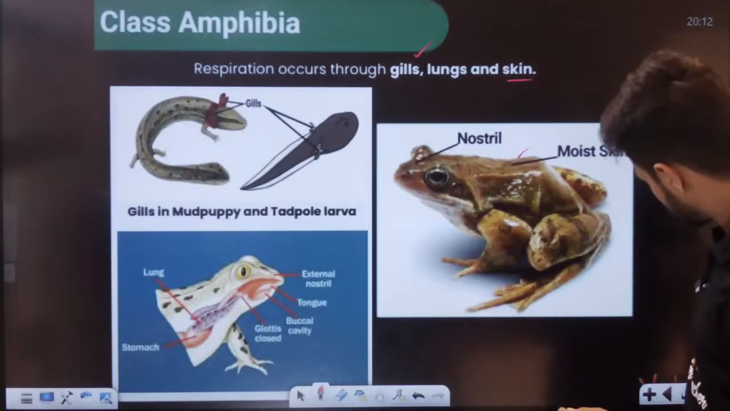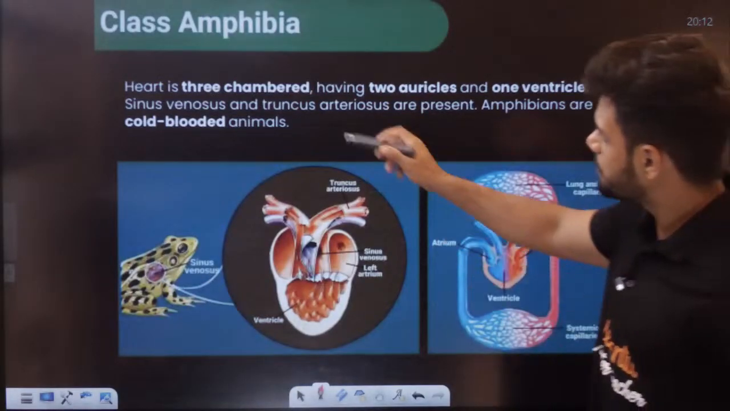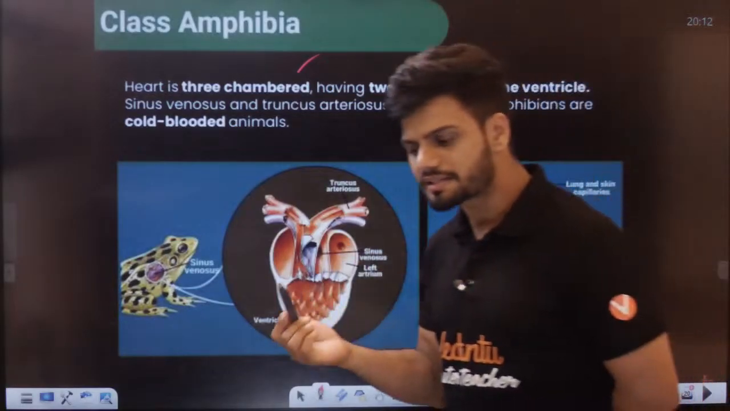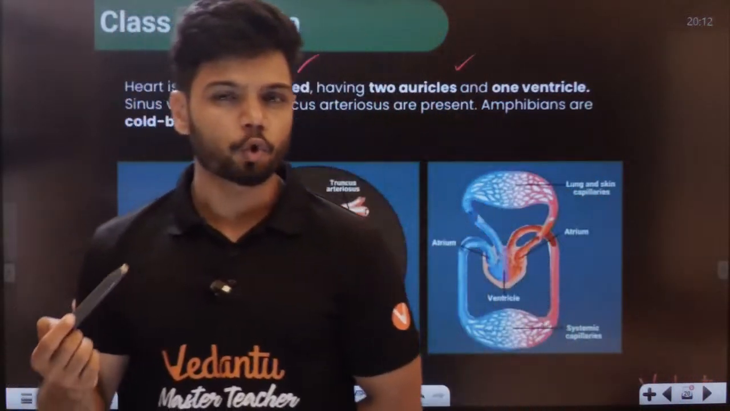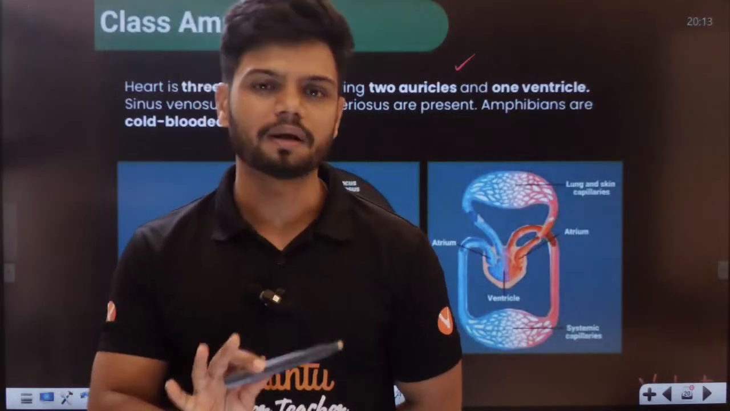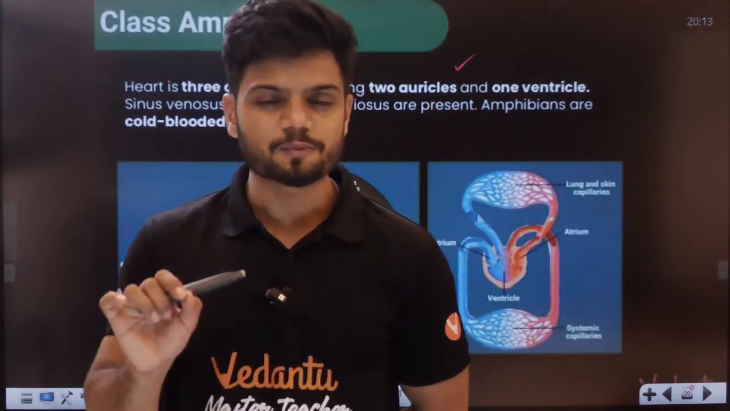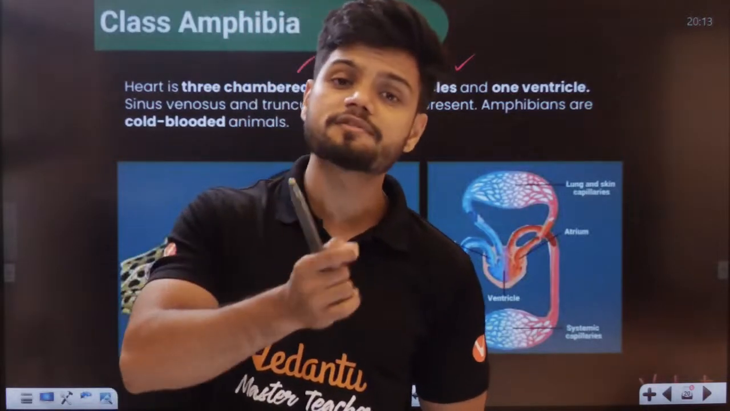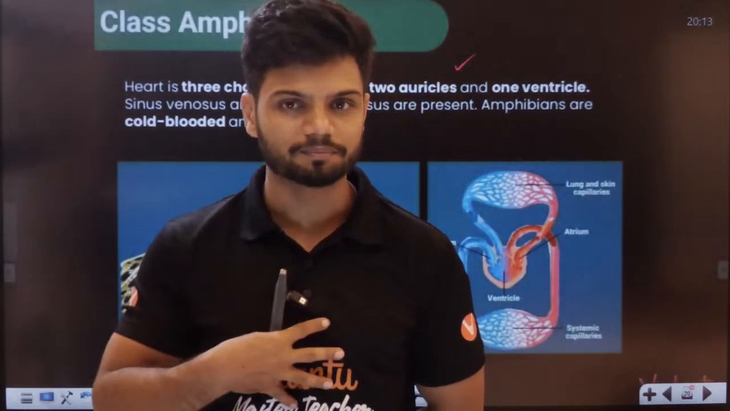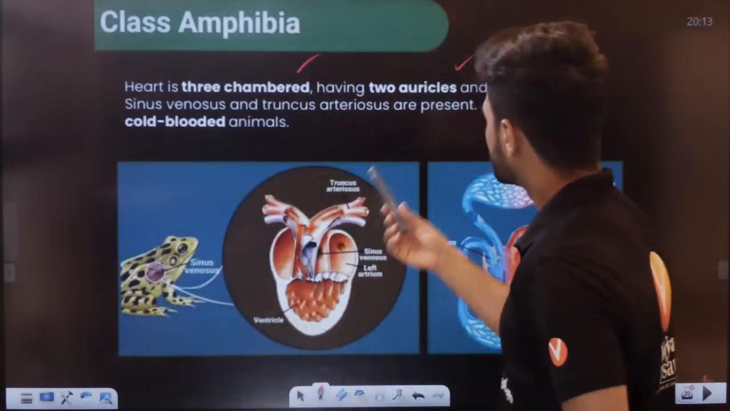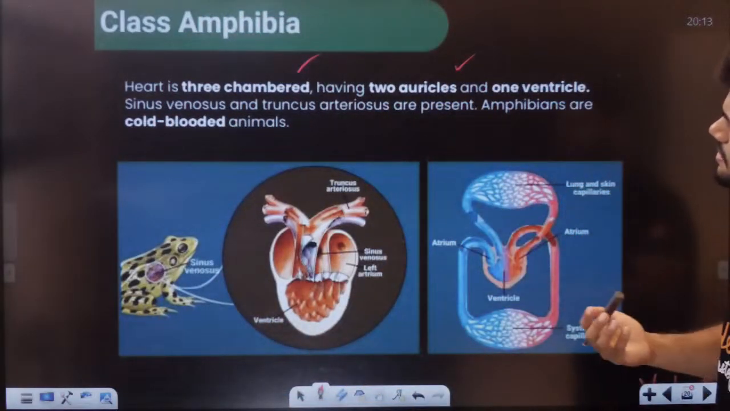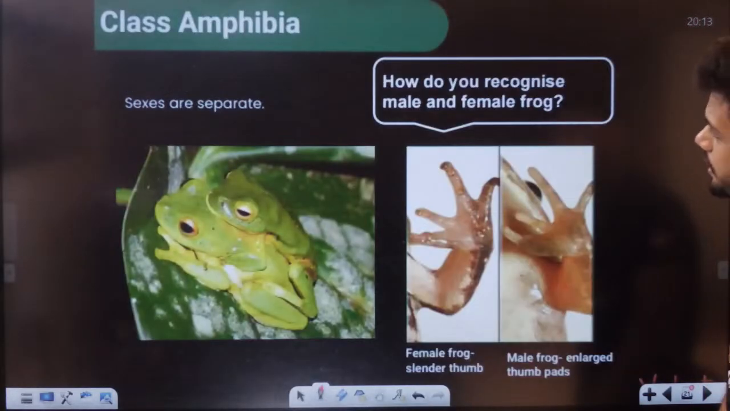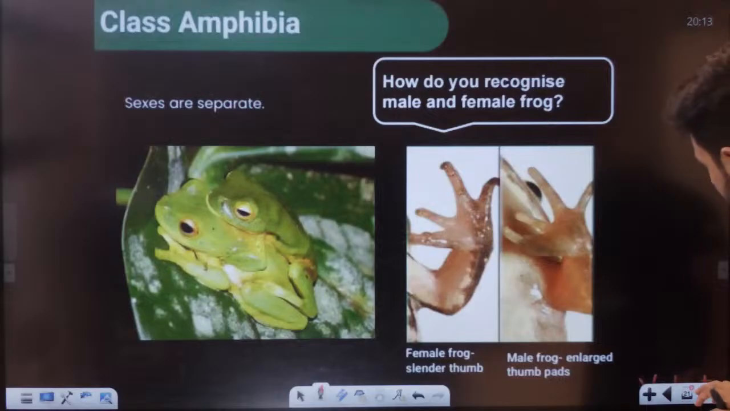Okay. Now, it's a 3-chamber heart, with 2 auricles and 1 ventricle. So if it is a 3-chambered heart, students, do you think it is cold-blooded or warm-blooded? It is cold-blooded. Reptiles as well as amphibians are cold-blooded animals, while aves and mammals are hot-blooded. So we are hot-blooded, students. Okay. Now, 2 auricles and 1 ventricle, so these are cold-blooded animals, students. Sexes are separate here, male and female can be seen separately, students.